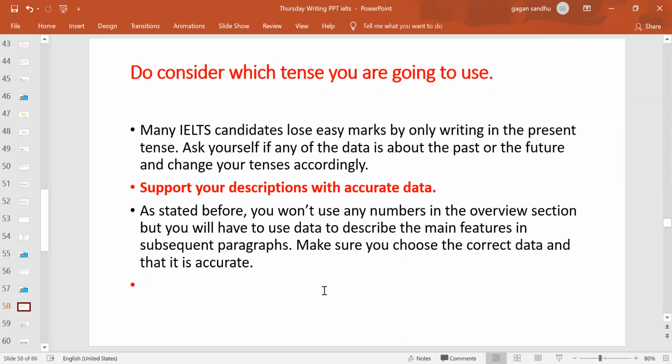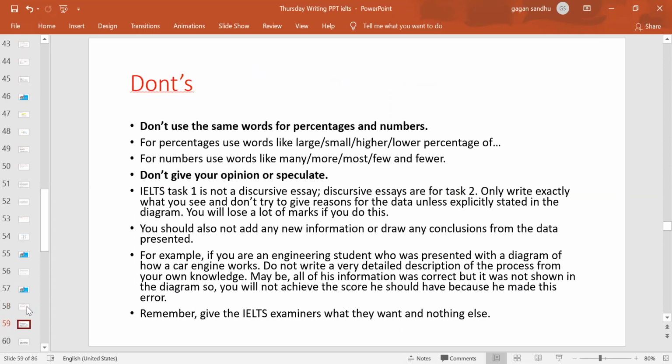So you're not writing will make him take it like this student doesn't know how to write if something is roundabout, right? So these are very small gestures or small things, but yes, they are much accountable in increasing your marks, right? Moving on. For task 1, when we are writing the line graph, bar graph, or the pie chart, do not use the same words or percentage and number. So you always have to use the same way they have written the data in.